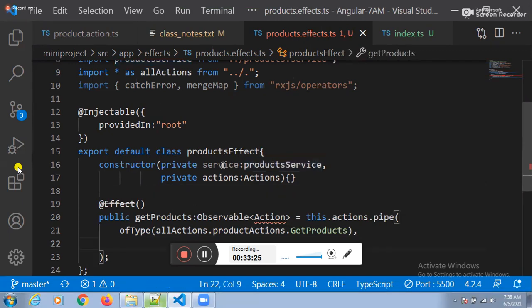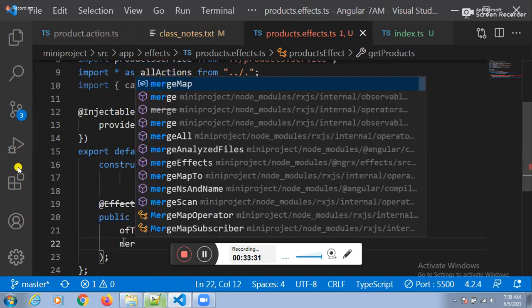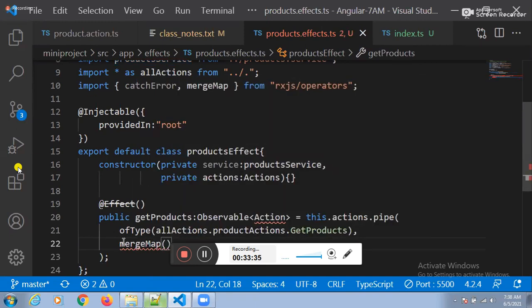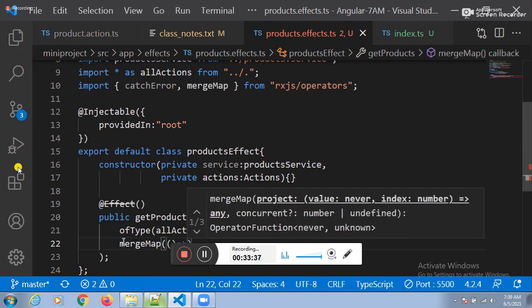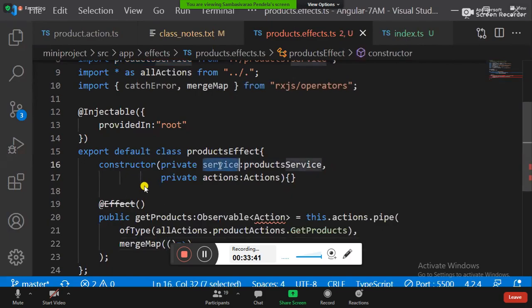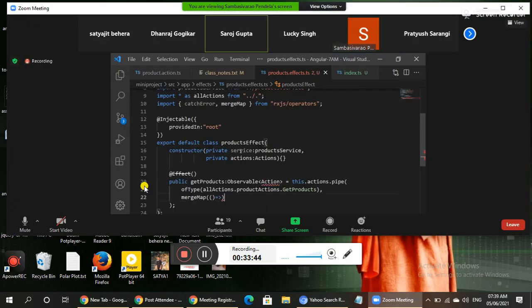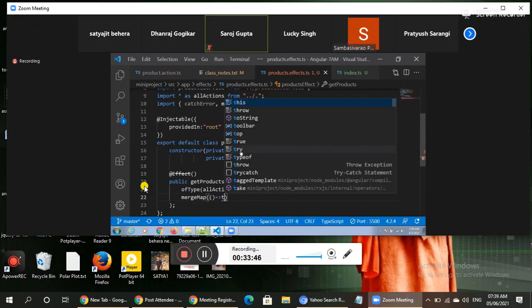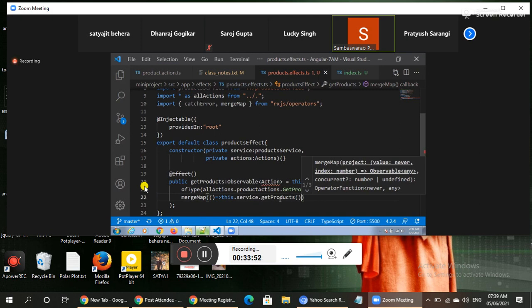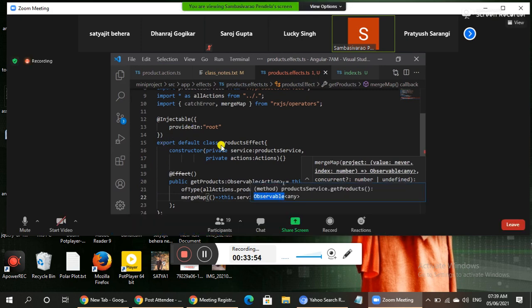So, if it is depending on service, here we have one more predefined function. Which function? Merge map function. And the argument is a callback function. Can I call the service? Yes, sir. This dot service dot which function? Get products function.